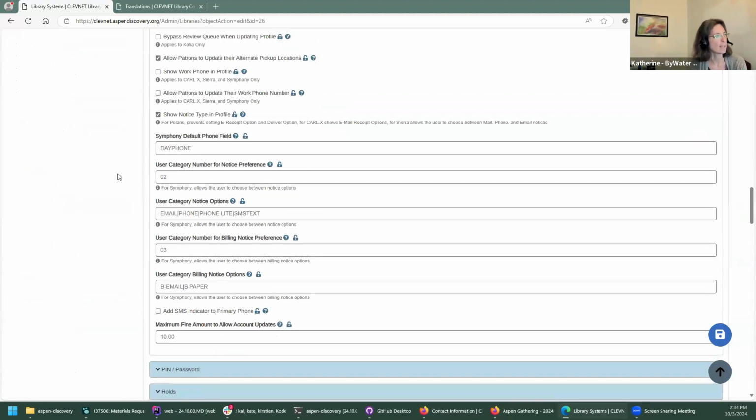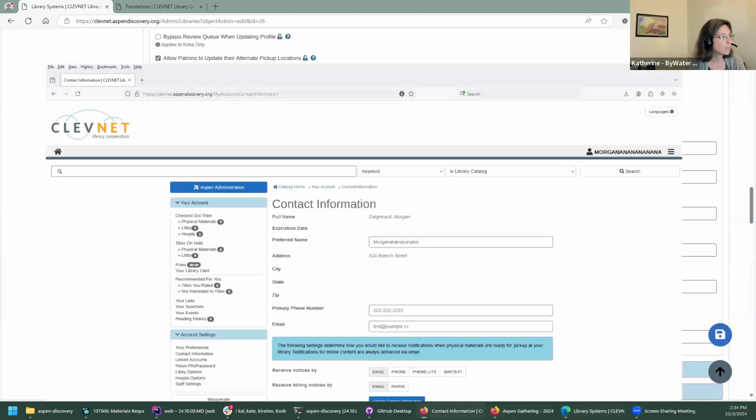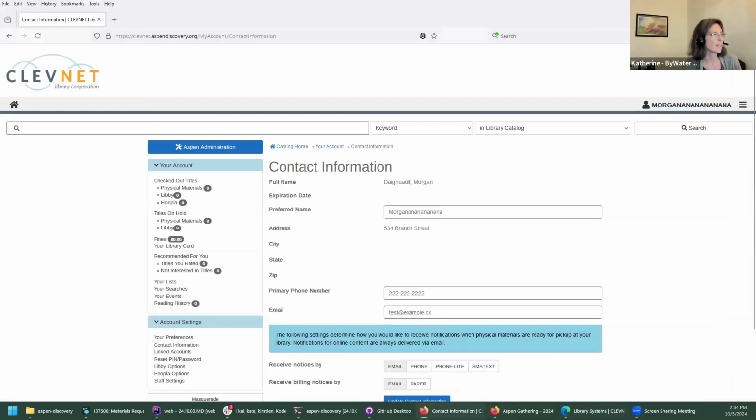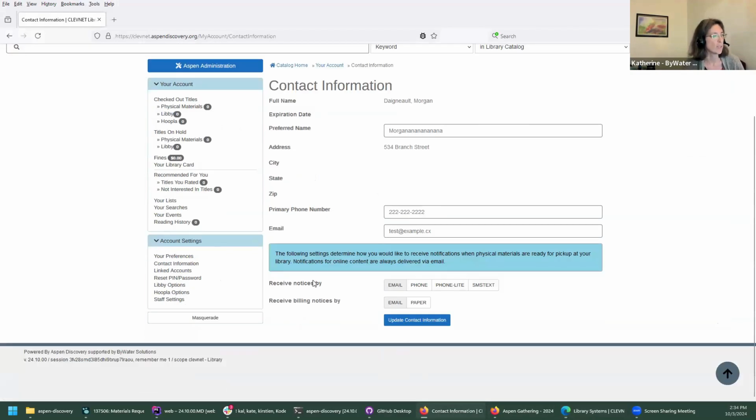If you are using user categories to hold information about notice preferences, Symphony libraries can now put which number user category they're using and then what valid options for that. That will then show up on the contact information page so that the patron can choose if they want to get their notices by phone instead, or whatever the options that your library uses.